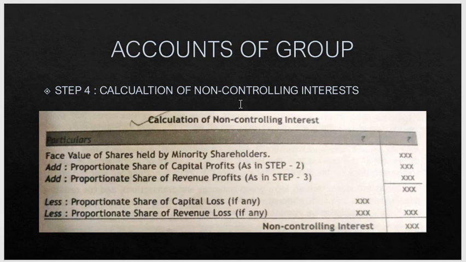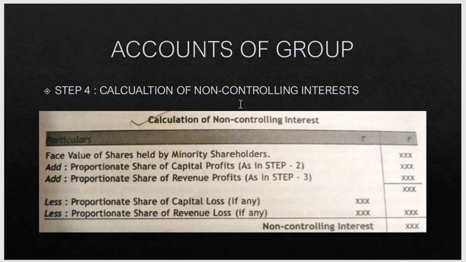There are some shares which are given to outsiders. So the interest or dividend earned on such shares, or such part of shares held by outsiders, is called non-controlling interest. They are also called minority shareholders.